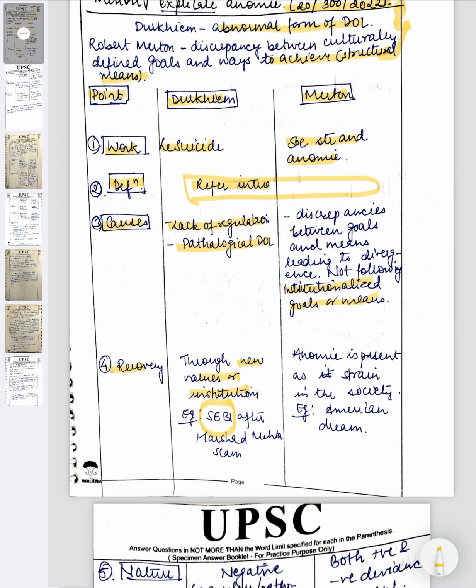So in Merton you may write anomie is present as a strain in the society. So Merton believes that anomie will always be there, and it will be there as a strain. An example of the American Dream, I think it is given in the book of Nitin Sangwan, and I think it is enough if you refer to just that. Just stick to one material and you may value add certain things, and as and when you write questions, you would understand what you have to be present with before the exam.